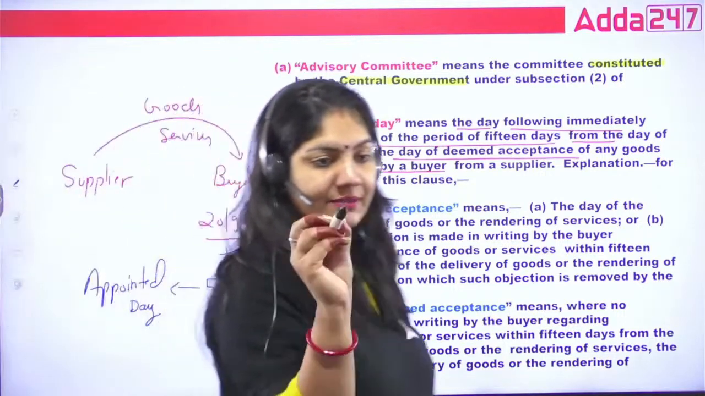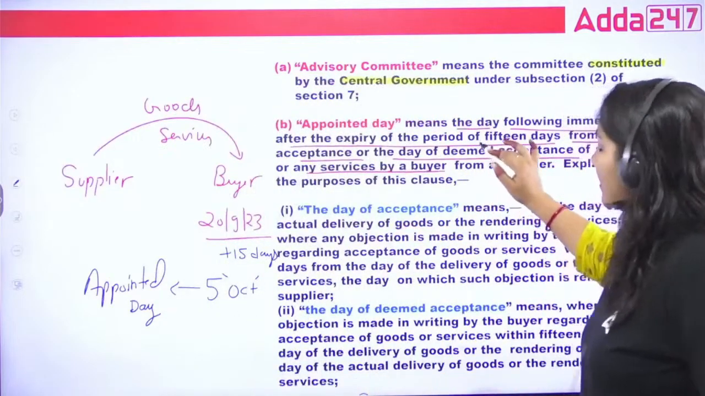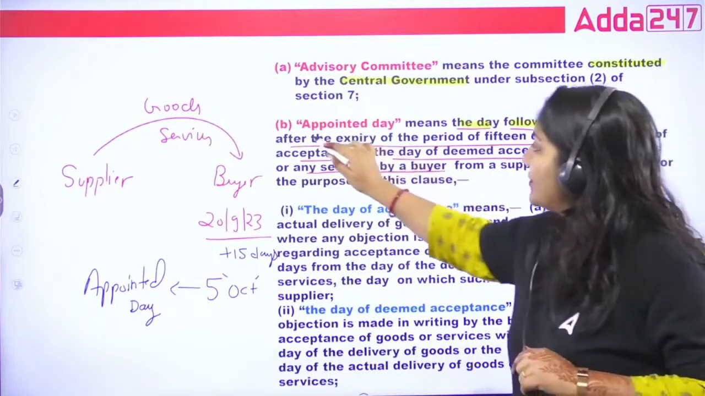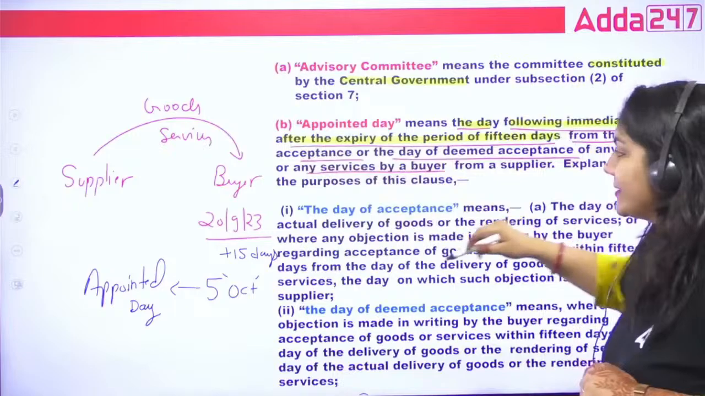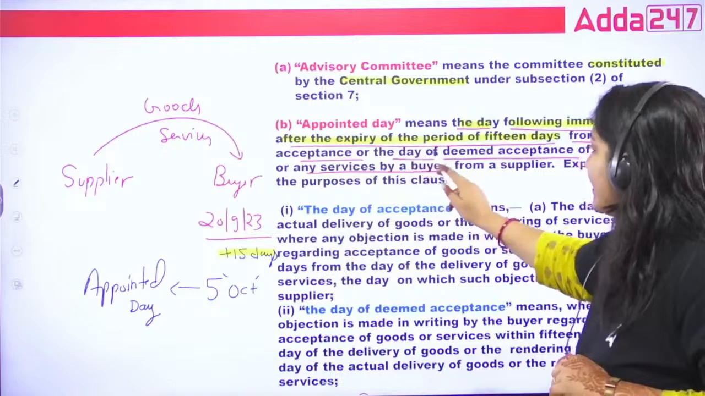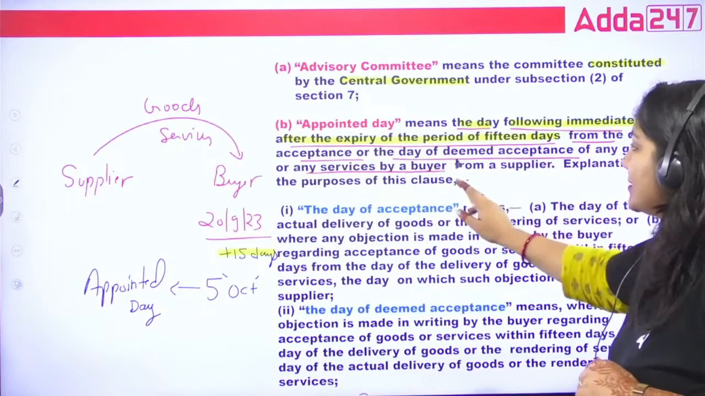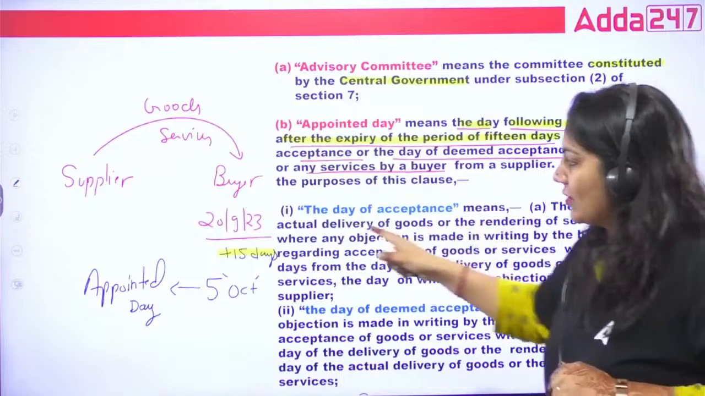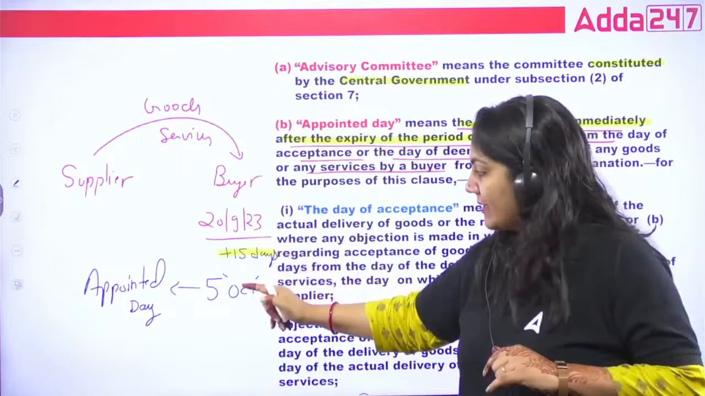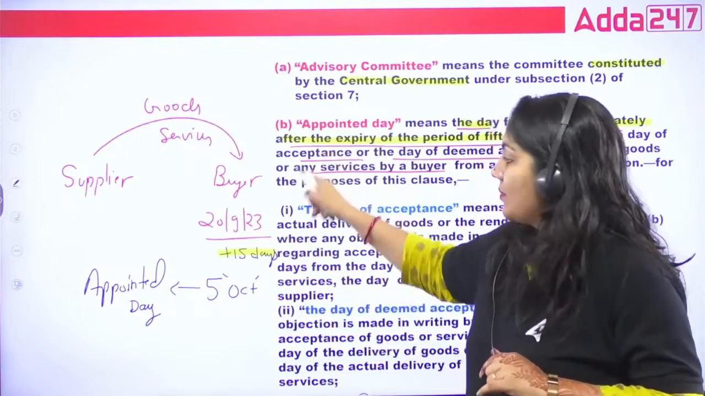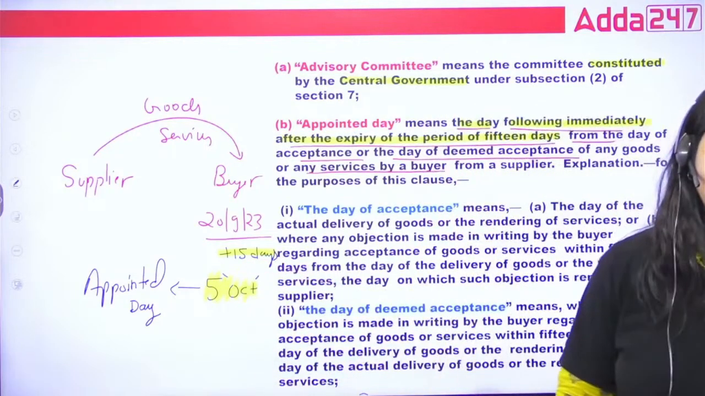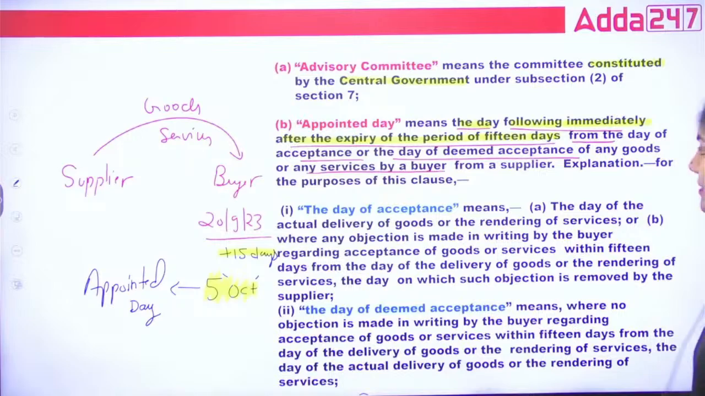Now I'm just highlighting the things which I have told you. It means the day following immediately after the expiry of a period of 15 days from the day of acceptance and the day of deemed acceptance of any goods and services by the buyer from the supplier. So on that day the buyer accepted the goods, so after 15 days, that is 5 October, that is the appointed day. So you have to remember what the appointed day is. This is very important.